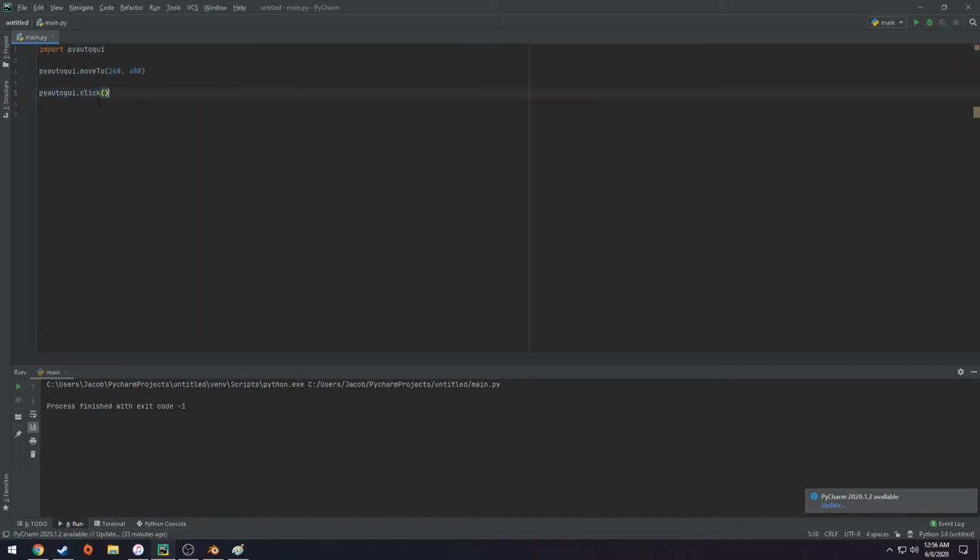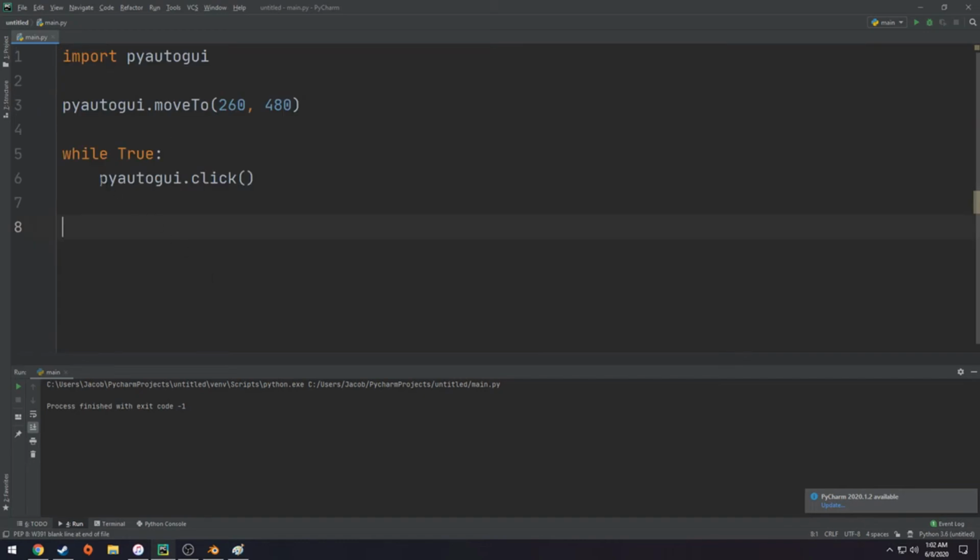You might have noticed an issue with this already, and that's that PyAutoGUI only clicks the mouse once, and we want it to just keep clicking forever. So what we can do is this special type of loop called a while loop. A while loop will execute whatever's inside of it until this condition is false.